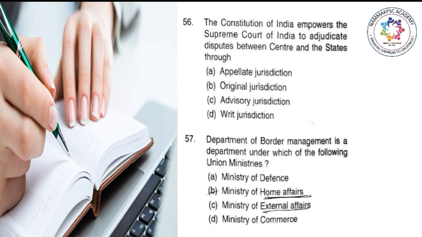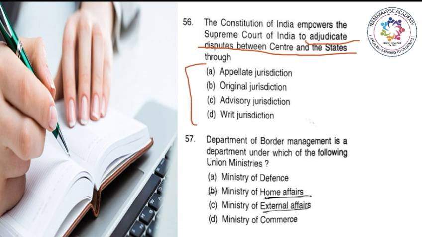ಕೆಲವೊಂದು ಕಡೆ ಇಂಟೆಲಿಜೆಂಟ್ ಗೆಸ್ಸಿಂಗ್ ಮಾಡಬೇಕಾಗತ್ತೆ, ಕೆಲವೊಂದು ಕಡೆ ಇಂಟೆಲಿಜೆಂಟ್ ಎಲಿಮಿನೇಷನ್ ಯೂಸ್ ಮಾಡಬೇಕಾಗತ್ತೆ. So let us see examples. So these two questions are from previous year PSI question paper. So question number 56 ನೋಡಿದಾಗ ನೀವು it is regarding the jurisdiction power of Supreme Court of India. So the power of Supreme Court to adjudicate disputes between center and states falls under which jurisdiction ಅಂತ ಈ question